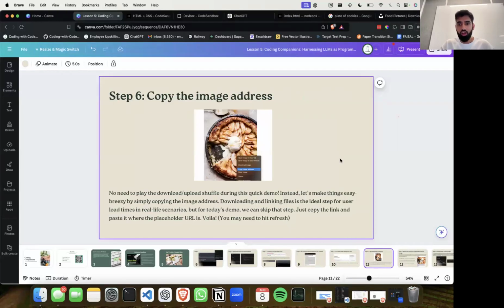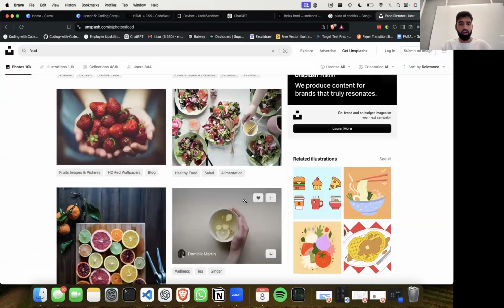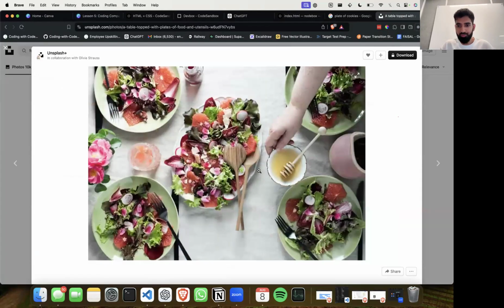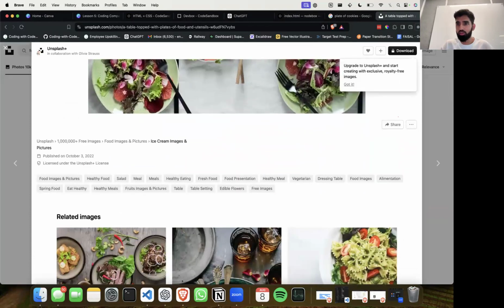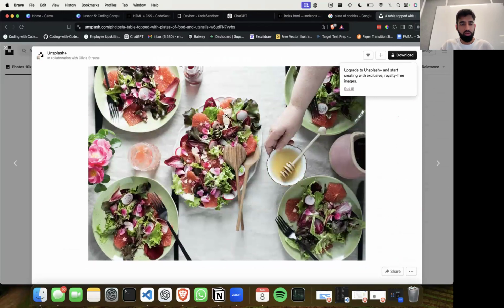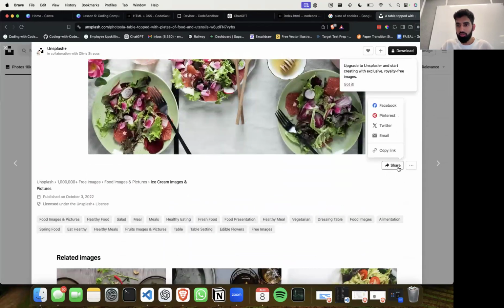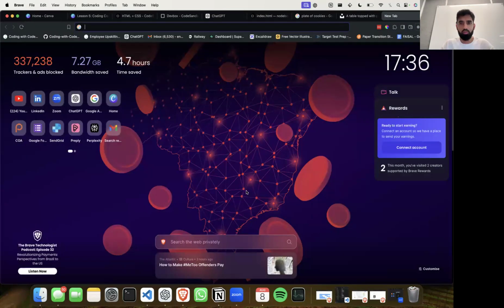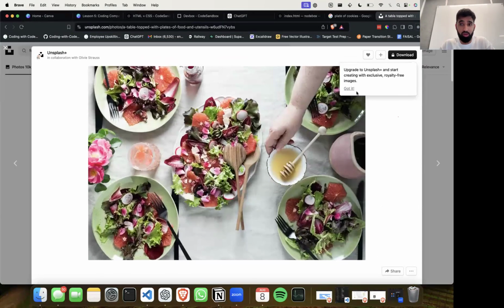So we don't want to necessarily download the image. Instead, what we want to do is open it up.